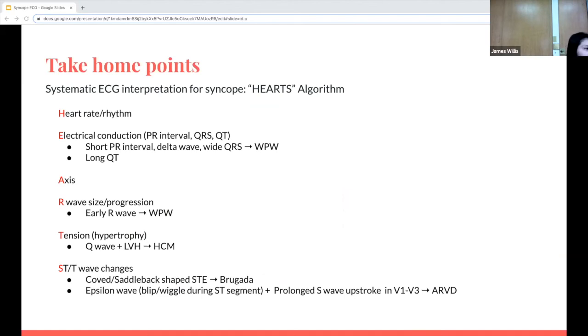If there's tension or hypertrophy, remember the athlete who's young, muscular, for the left ventricular hypertrophy, breaking your heart, the Q waves with the dagger-like appearance, think of hypertrophic cardiomyopathy. And then for the ST and T wave changes, you can think of the horse analogy where they're kept in that coved shed. And the second type is the saddleback shape, ST elevation, so you think of Brugada, and then the epsilon wave when you think about the Wiggles. So you see the little blip around the QRS and after the QRS in the ST segment, and a prolonged S wave in V1 to V3, then you think of ARVD.